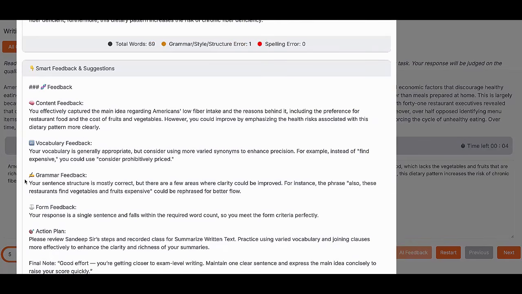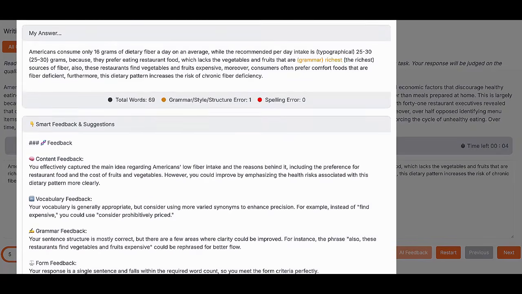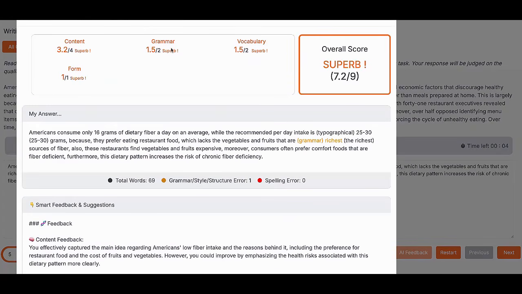So the grammar, your sentence structure is mostly correct, but there are a few areas where the clarity could be improved. Also, these restaurants find vegetables and fruits expensive. For the restaurants, vegetables and fruits are expensive. Okay, so vocabulary is generally appropriate. Consider using more varied synonyms. You could use prohibitively priced, I think, a very lexical word that it is giving as a suggestion. Nice. The other areas also. If you have no grammar problem, you will get 2 points. If you have no vocabulary problem, you get 2 points.